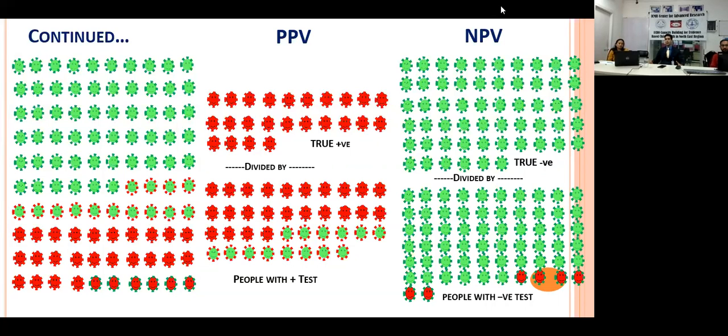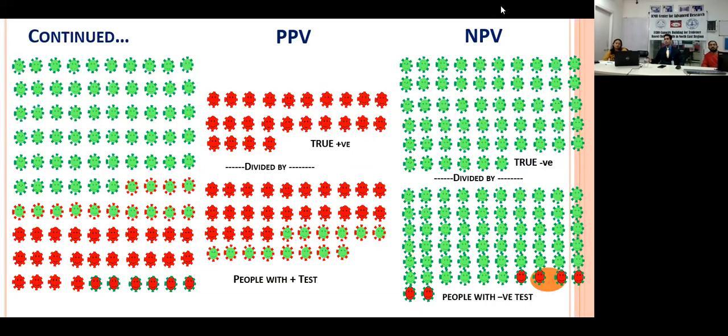But out of these positives, some are falsely declared as positive, which were healthy. Those who are correctly identified are true positive. So the positive predictive value is the true positive divided by true positive plus false positive, right? And similarly, for negative predictive value, if you look at the right hand side bottom, you may be seeing 74 or 78 people. Among that, you have declared some people on the basis of your test as healthy, whereas some of them were not healthy actually, right?